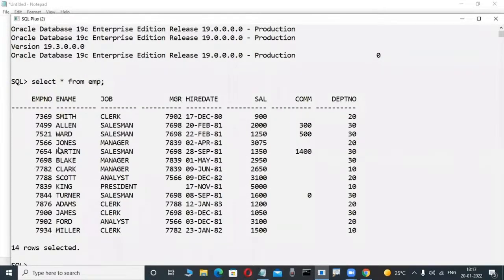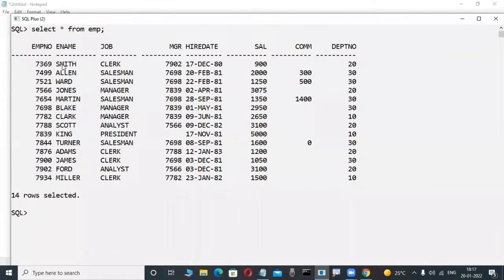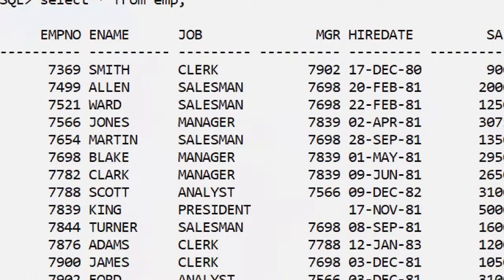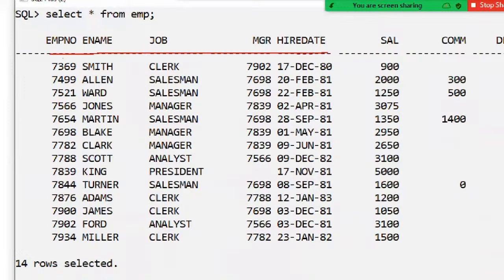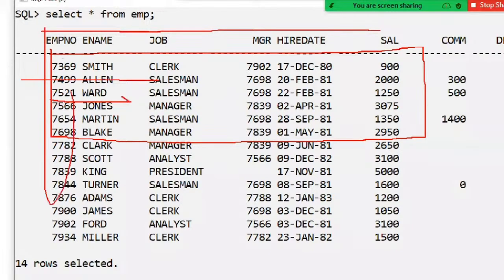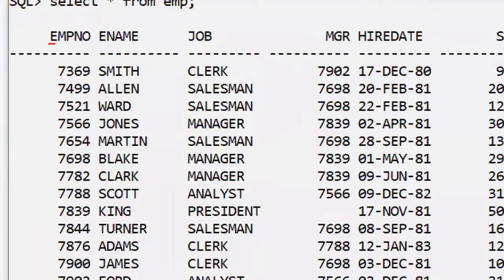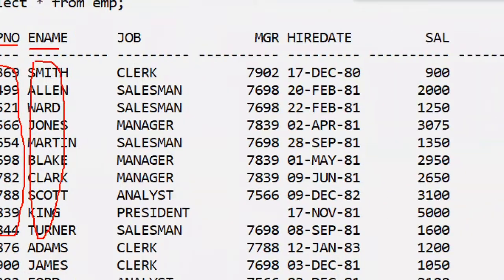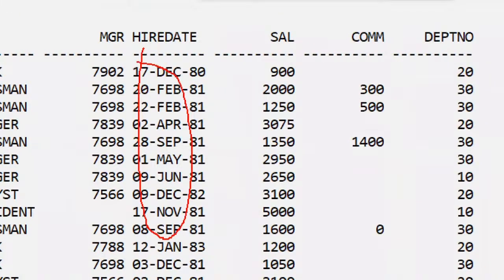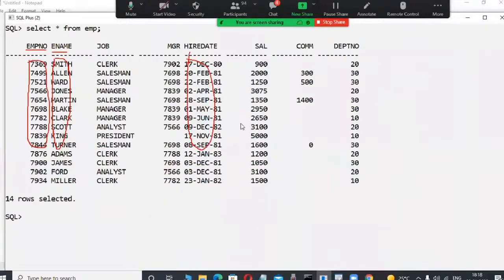For example, here in this database, a structured collection of data is there or not? Yes, in an organized fashion only they are storing data. Organized fashion means a table, here these are columns, here these are rows. In an organized manner only they are storing the data. Maybe this is a matrix format. Here, employee number, in this column only numbers are available. In this column, only characters are available. In this column, only dates are available. That's why a structured manner only the data is stored.